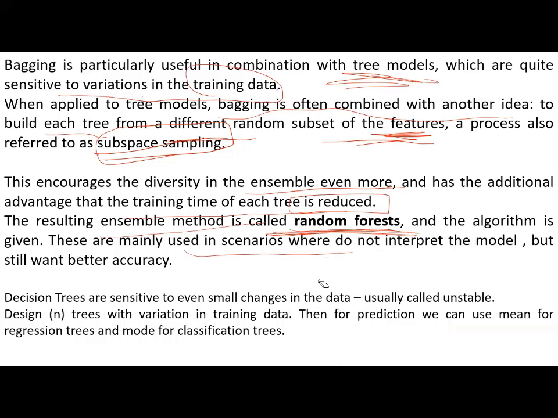This is how we go with the random forest. Decision trees are sensitive even to small changes, usually called unstable. Decision trees vary with variation in training data. Vary the training data. See, this is training data. Now, this is test data, say 80%.